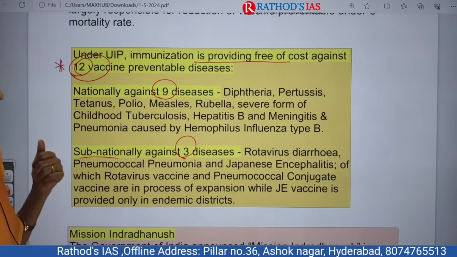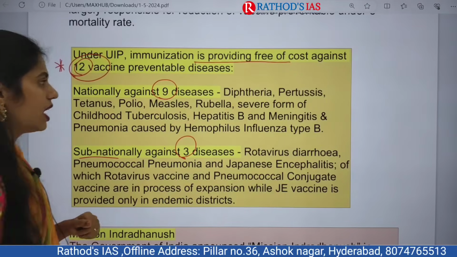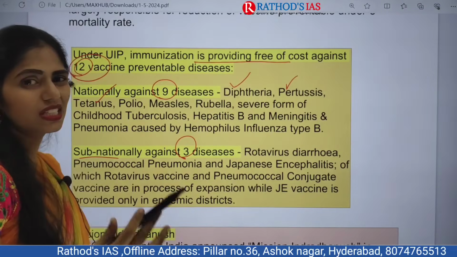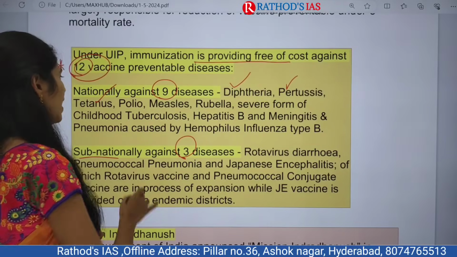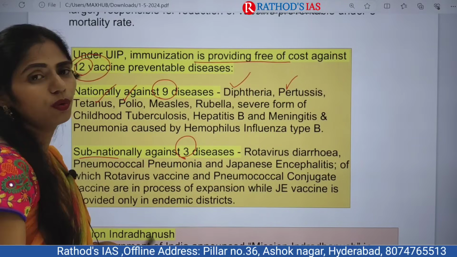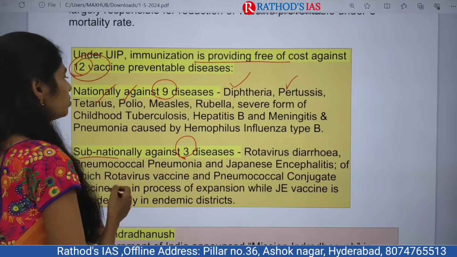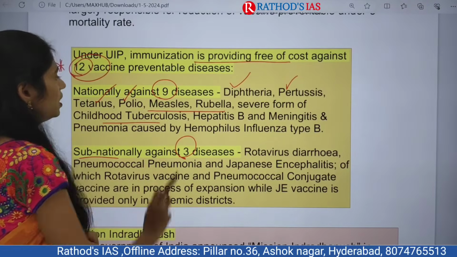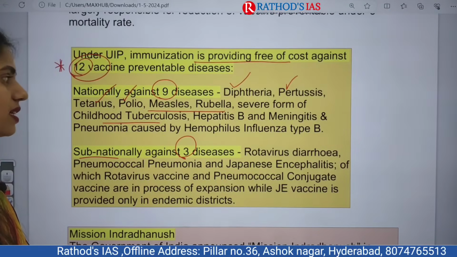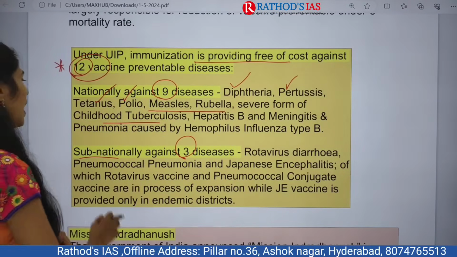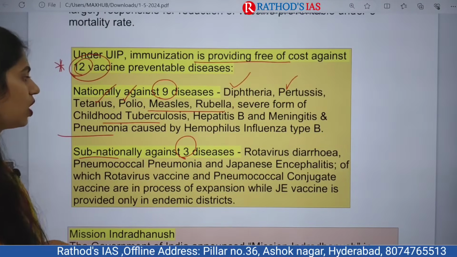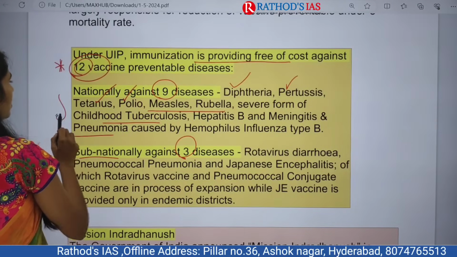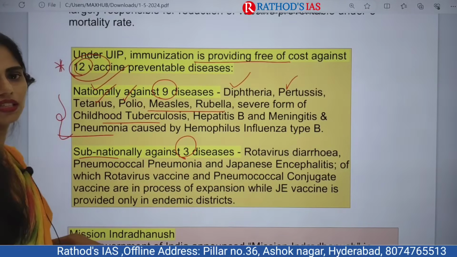So which are those 9 national diseases? We have diphtheria, pertussis, tetanus, normally called the DPT vaccine. We have the polio vaccine, the oral polio vaccine. Next are the measles and rubella vaccines, and also childhood TB, hepatitis B, meningitis, and pneumonia caused by Haemophilus influenzae type B. So these are the vaccines given nationally against 9 diseases.